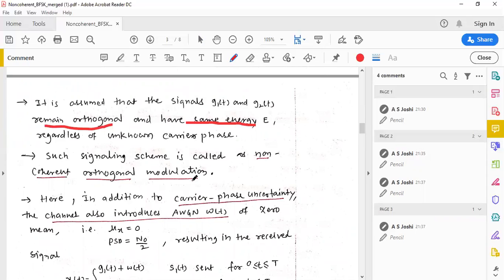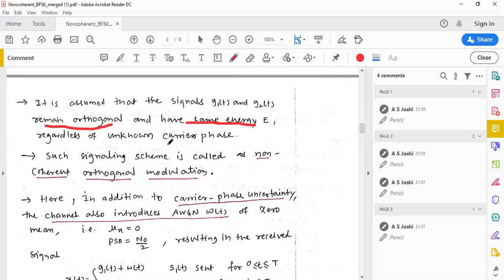So in a non-coherent orthogonal modulation technique, because of the imperfect nature of the channel, the amplitude of the signal changes, the frequency of the signal changes, and even the phase of the signal changes. The change in the amplitude and the change in the frequency can be corrected very easily. But whenever there is a change in the phase, it is very difficult to detect it.